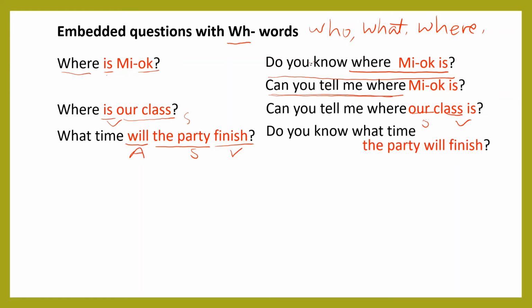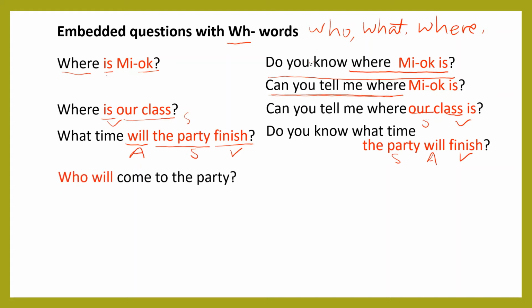Do you know what time the party will finish? What time will the party finish becomes do you know what time the party will finish?